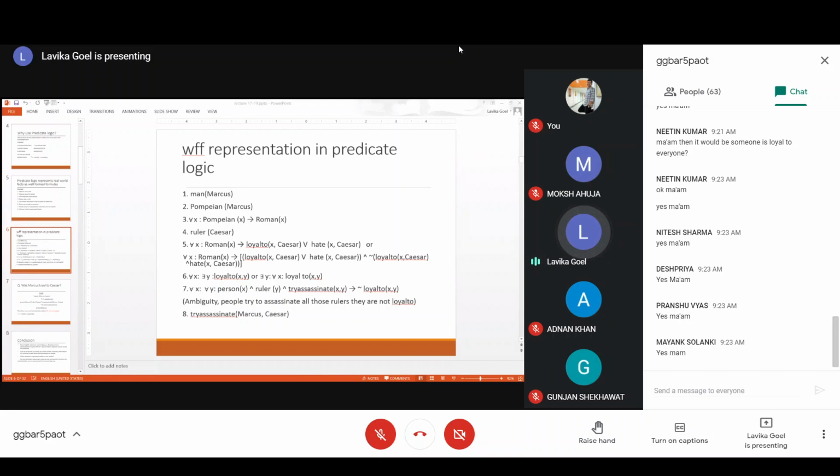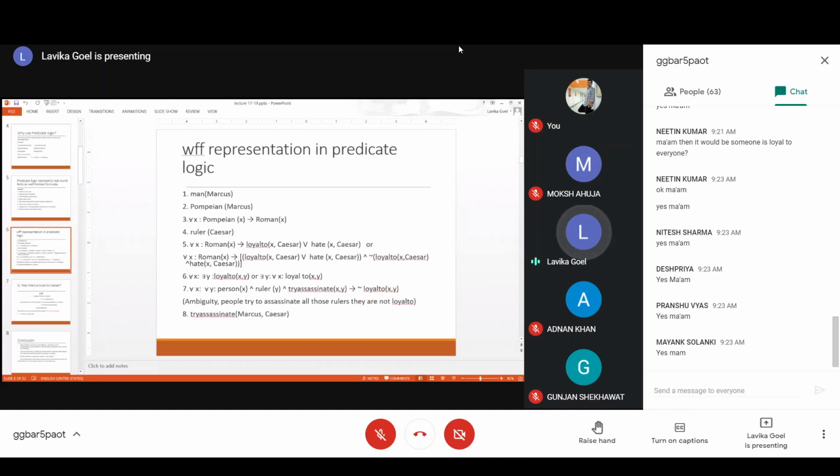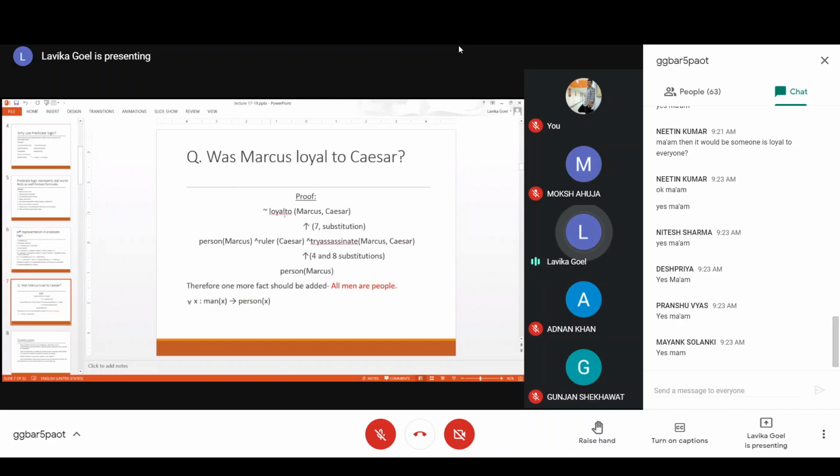Fine. So by substitution, you want to prove here not loyalto(Marcus, Caesar), right? In the seventh one, you want to substitute it by the left hand side. You have to make the substitution because they are not equal. It is not loyalto(Marcus, Caesar), and here it is not loyalto(X, Y). So you have to replace X by Marcus and Y by Caesar. Then only will you get the right hand side of this seventh fact equal to the statement you want to prove. Then only can you make the substitution. Otherwise you cannot make the substitution.